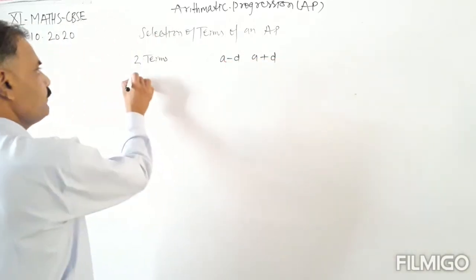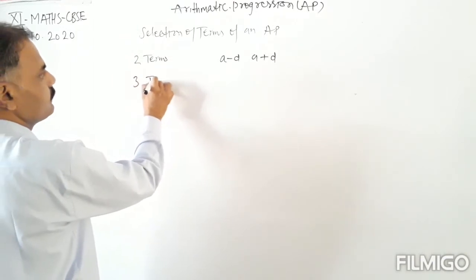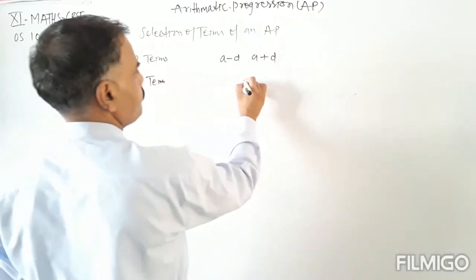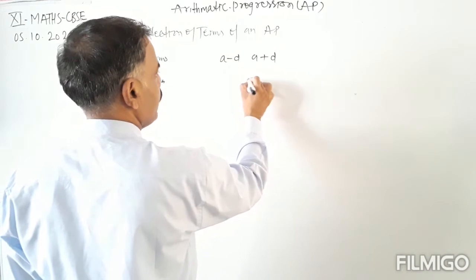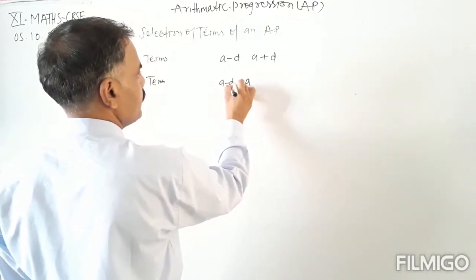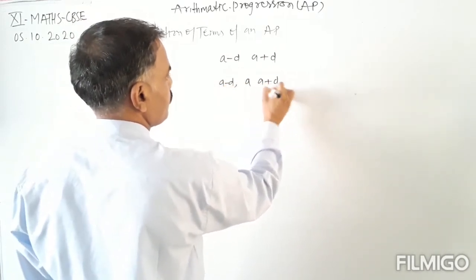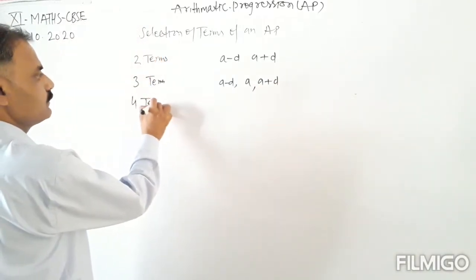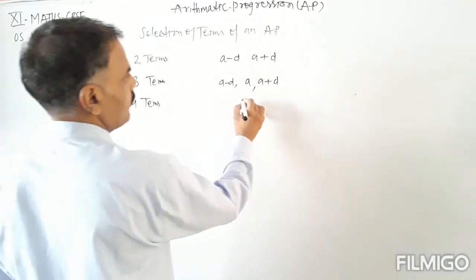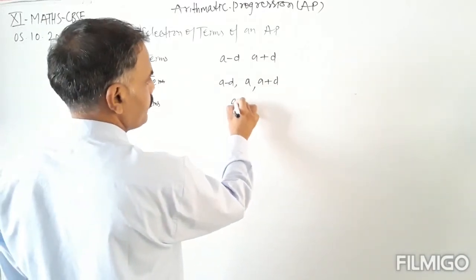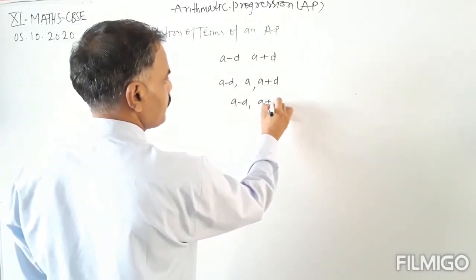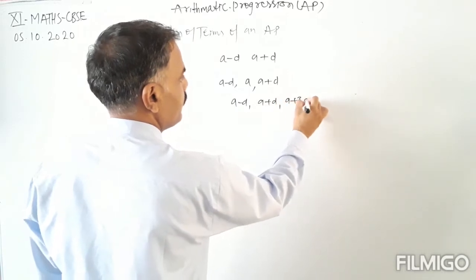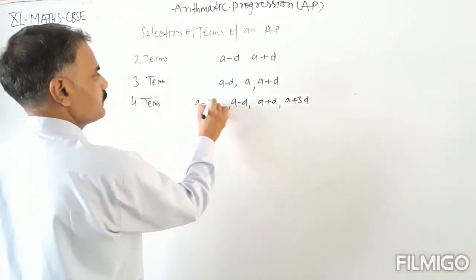Okay. And if we are selecting 3 terms, then we will select a minus d, a, and a plus d. These are 3 terms. If we are selecting 4 terms of an AP, then we will select these terms as a minus d, a plus d, a plus 3d and a minus 3d.